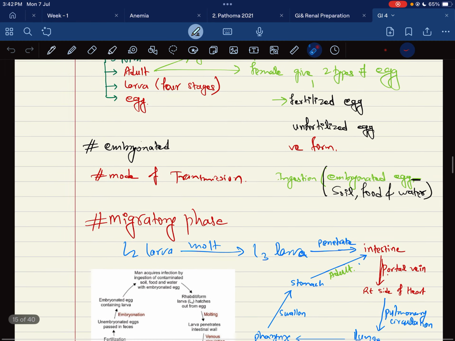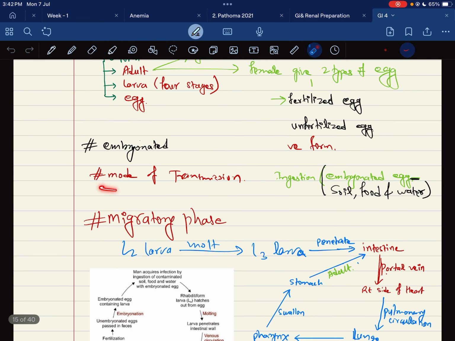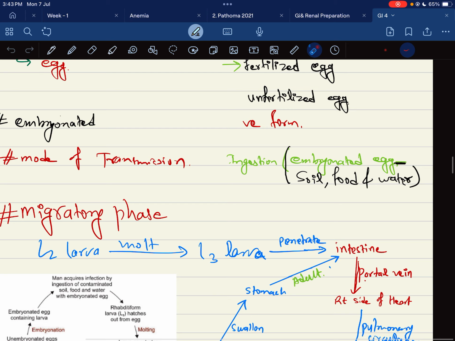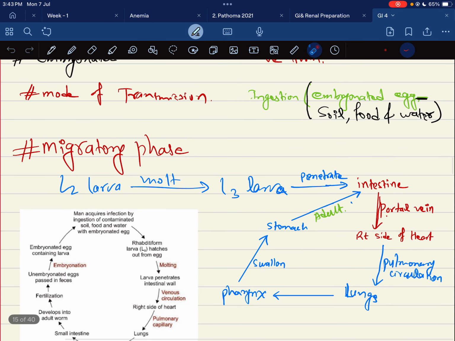When you look at the mode of transmission, it is ingestion of the embryonated egg. The embryonated egg is ingested from the soil, water or food. This embryonated egg is the infective stage. So ingestion of the embryonated egg leads to the infection.